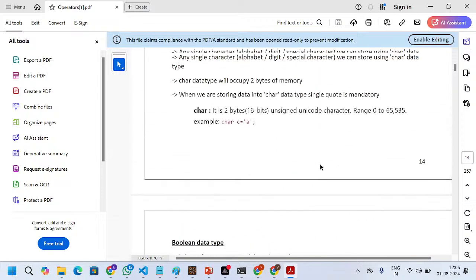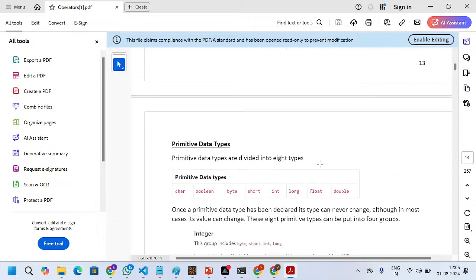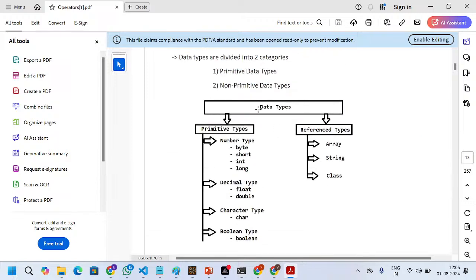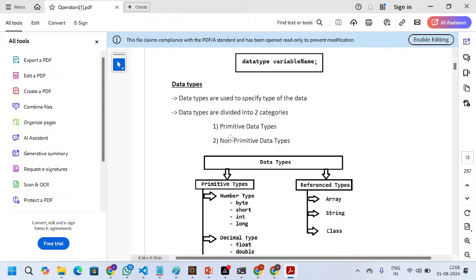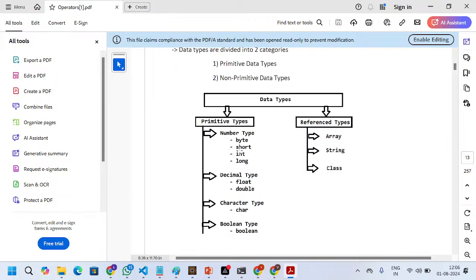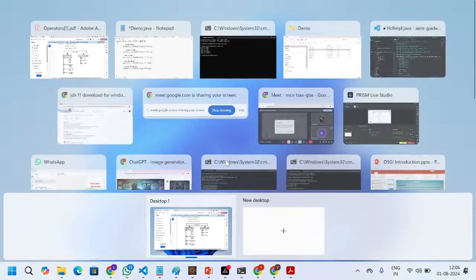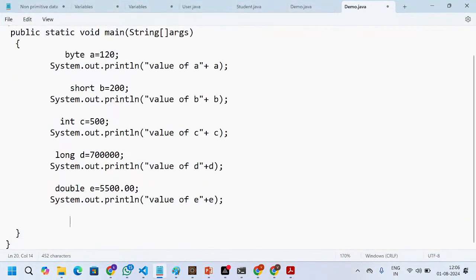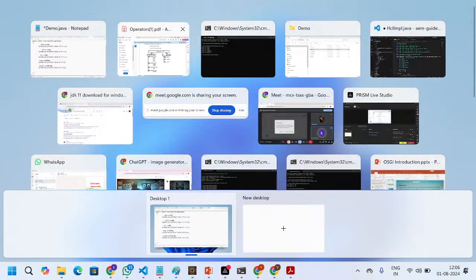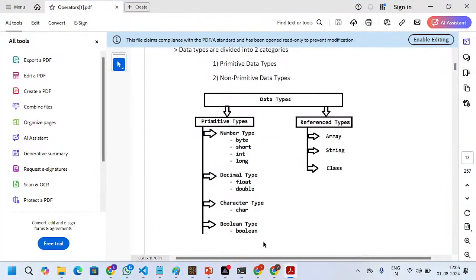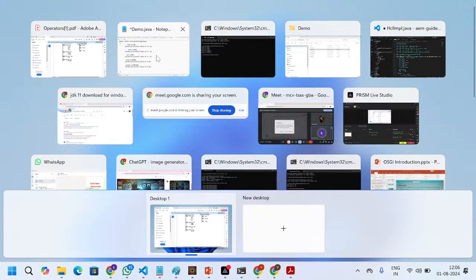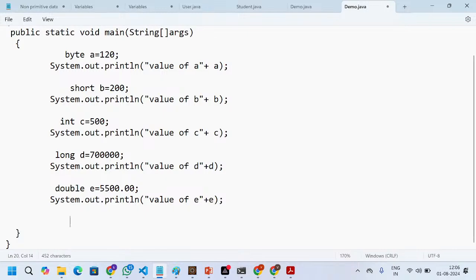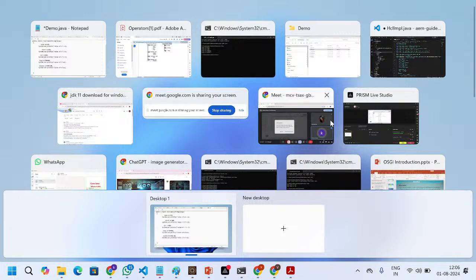I guess this is all for today. What you guys will do today: write a program on data types. There you can print all the literals. You can take the same program and write all the combinations of the remaining data types as well, like char and boolean. Write the program, then take a screenshot of it and share it in the group with your name. That's it for today. We'll continue in the next session.